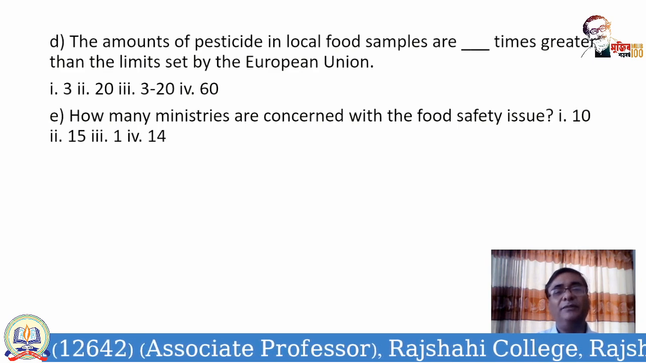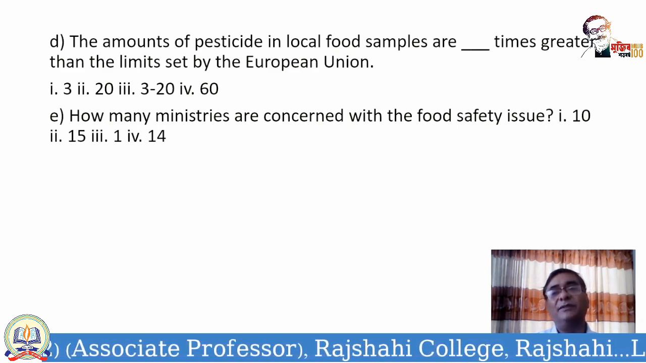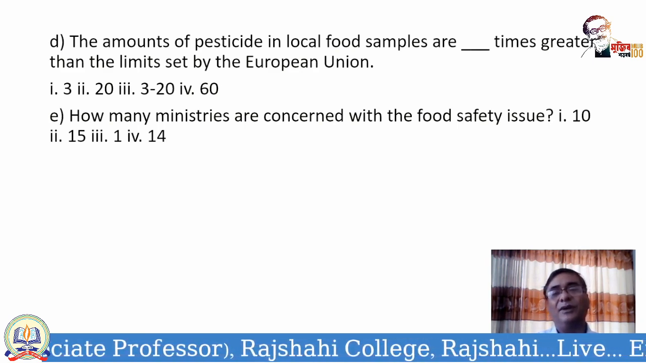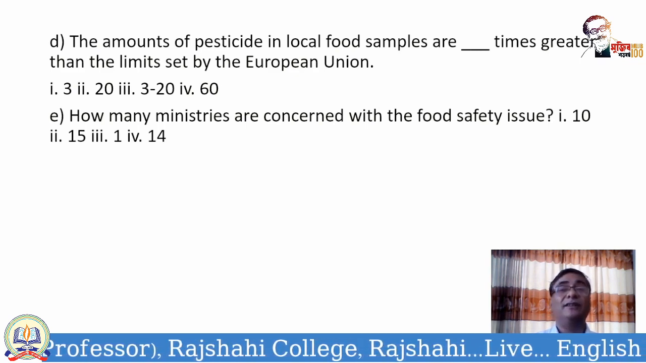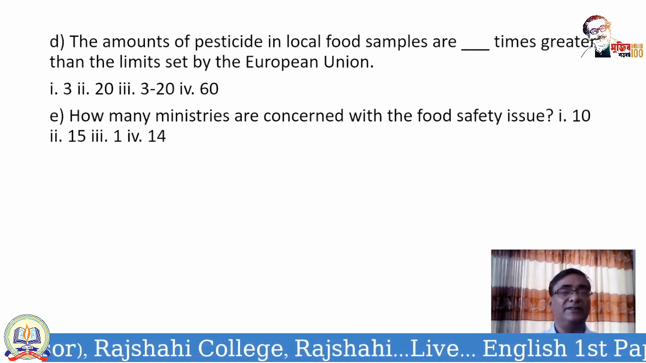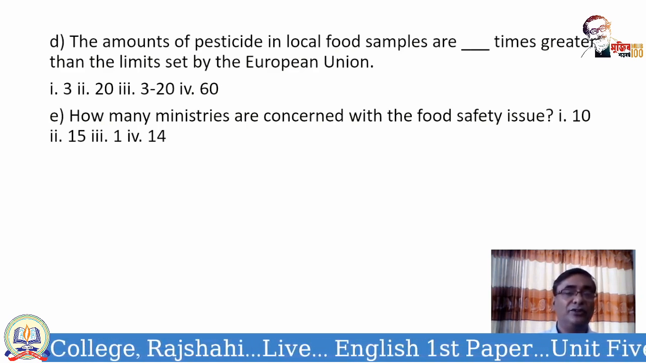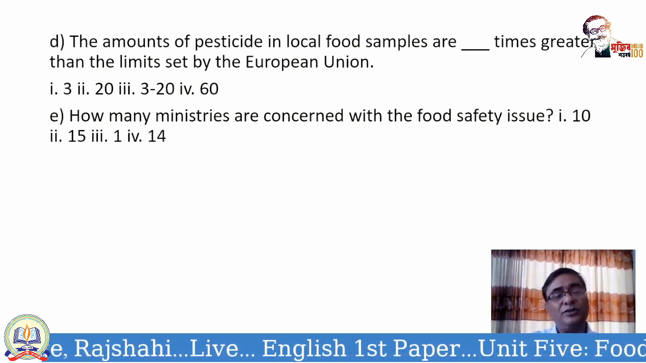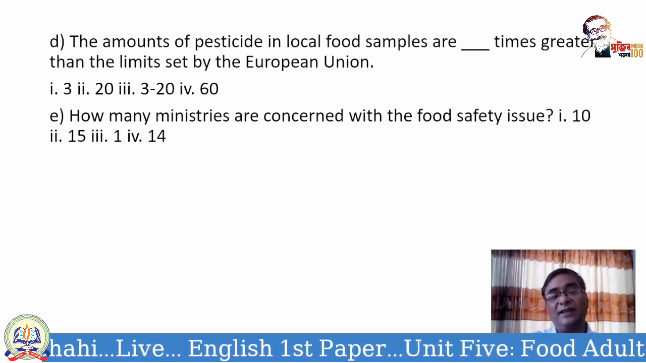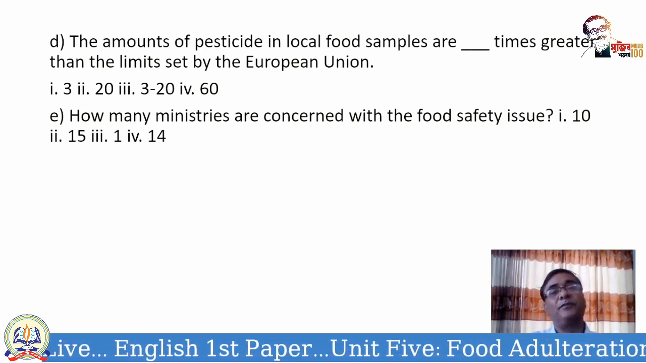Number E, how many ministries are concerned with the food safety issue? Can you remember that? 14 other ministries. So apart from the food ministry, 14 other ministries. So in total, it is 15 ministries. So the answer is 15.